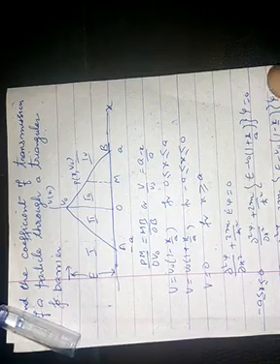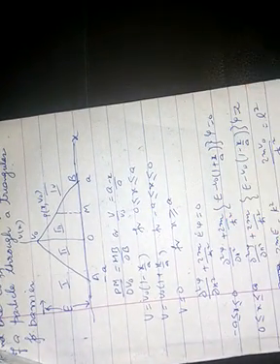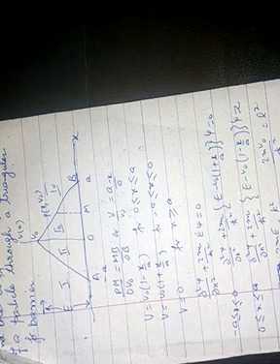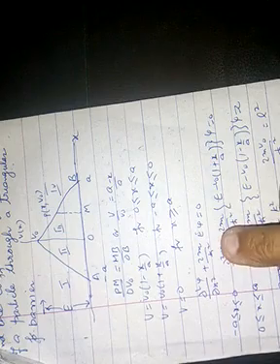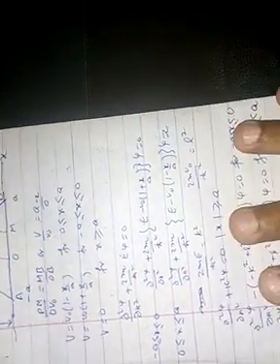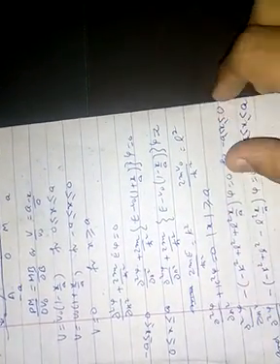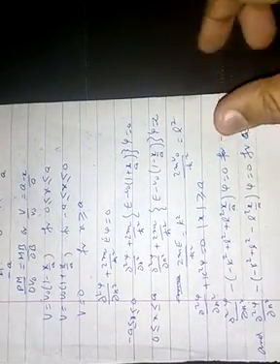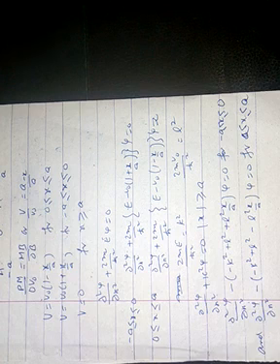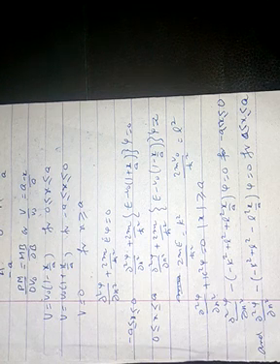Now the Schrodinger wave equation in the region x greater than or equal to a will be del 2 psi upon del x square plus 2m upon h cross square E psi is equal to 0, where E is the energy of the particle.